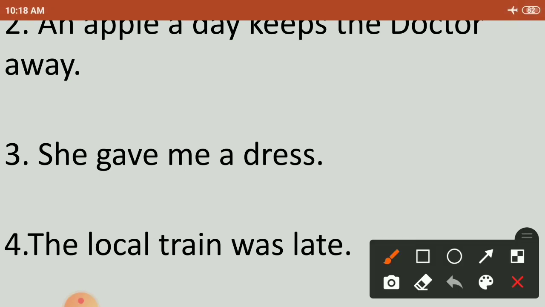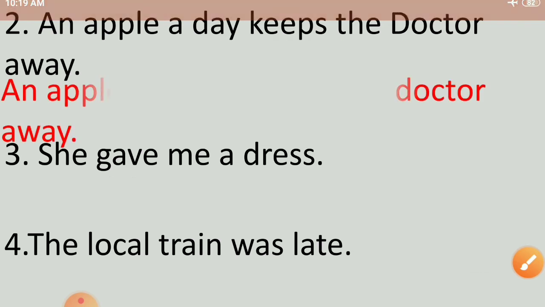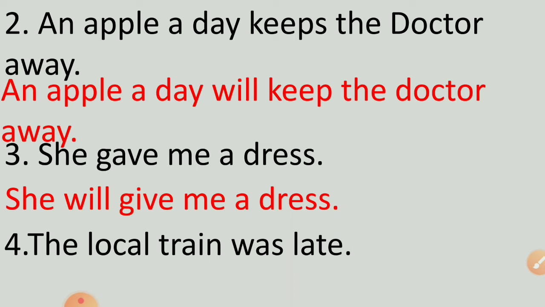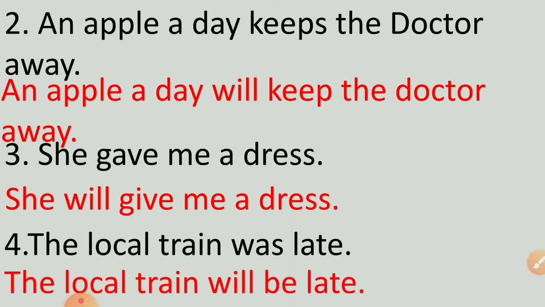Next, an apple a day keeps the doctor away. Here the verb is keeps. She gave me a dress. Action word, verb is gave. The local train was late. Here the verb is was. Now we will use the future tense form of these verbs and the answer will be an apple a day will keep the doctor away. She will give me a dress. And the local train will be late. Okay? The local train will be late. Is, was and will be. These are the three forms of the verbs.